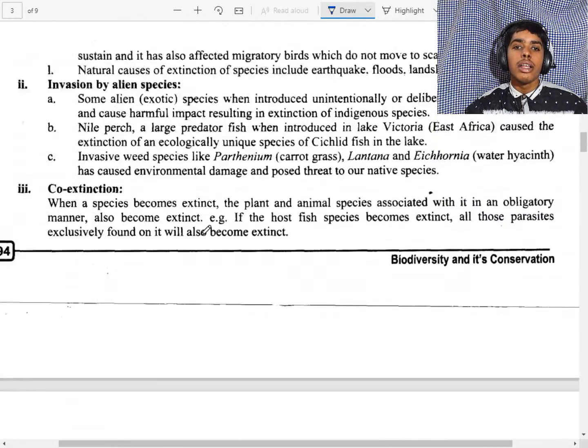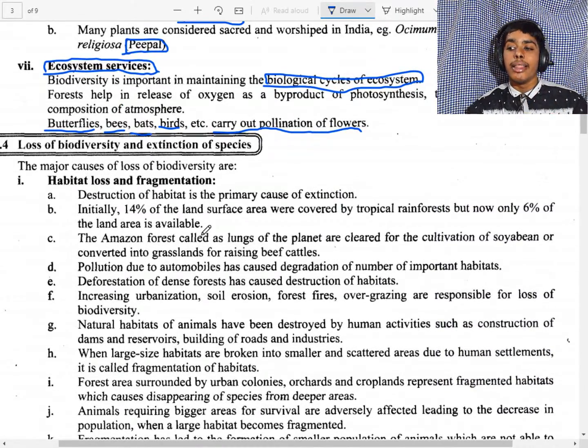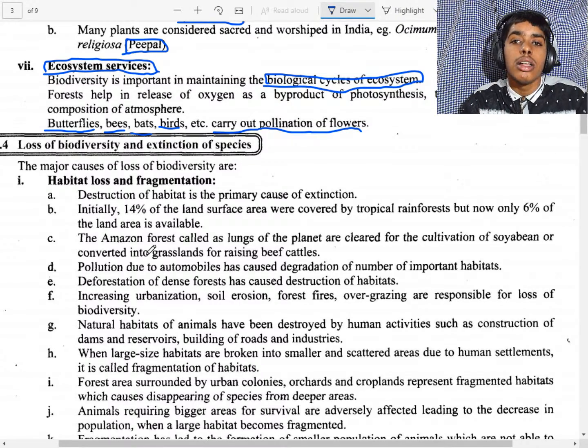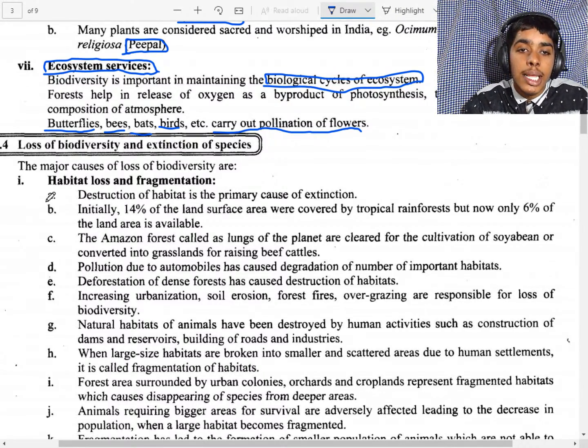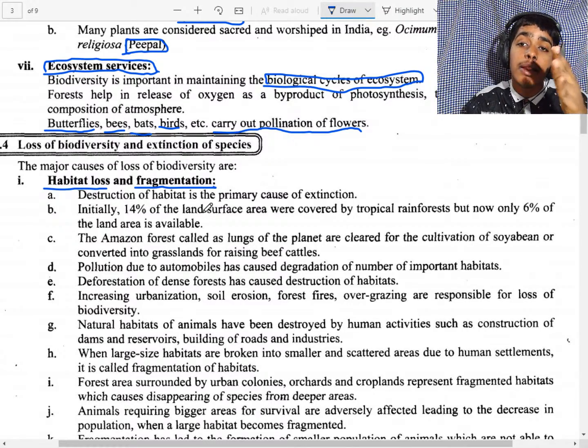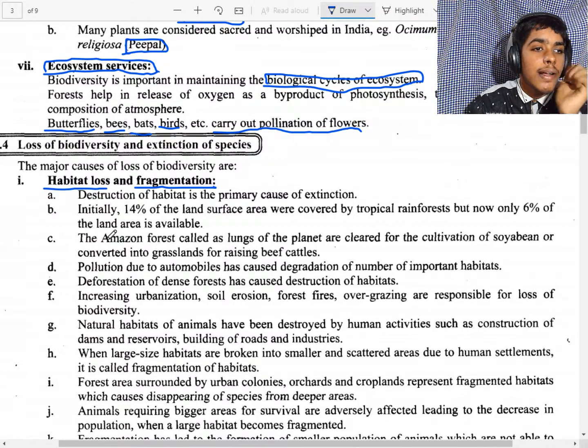We will stop after discussing the loss of biodiversity and extinction of species. What are the major causes? The first is habitat loss. That means in a forest, for the sake of wood for furniture, the biodiversity is lost, and it leads to fragmentation, that is, cutting into parts. So, first, destruction of habitat is the primary cause of extinction.